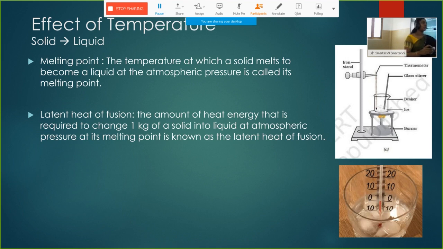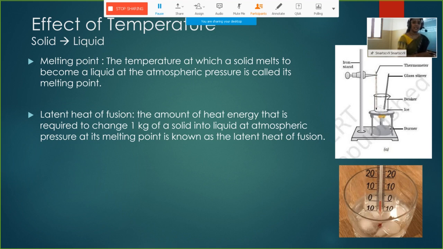First, we will take a beaker full of ice and put a thermometer into it, and we will start heating the ice. We will start raising the temperature of the ice. As we all know, what happens if we apply heat to ice? It will start melting. The ice will start melting if we apply external heat to it, or if we keep it open.